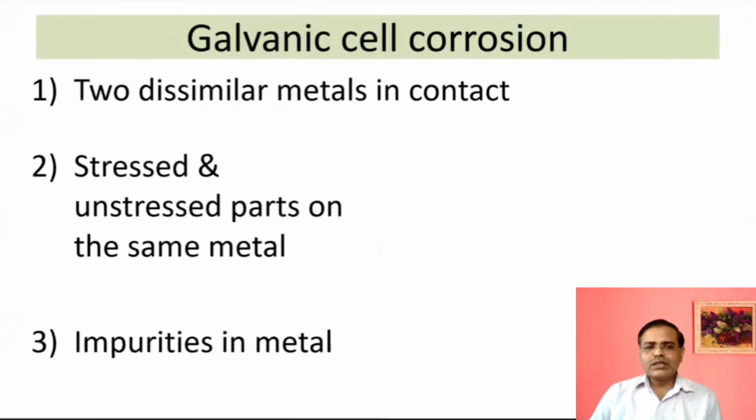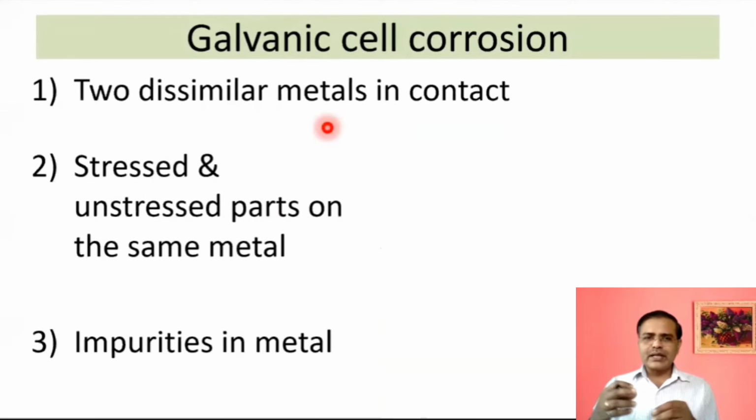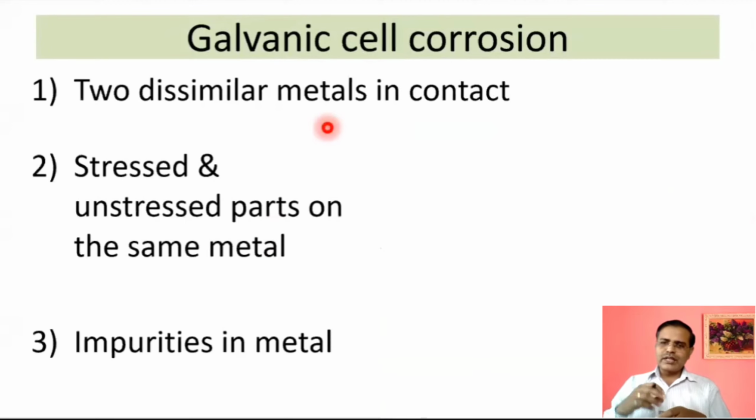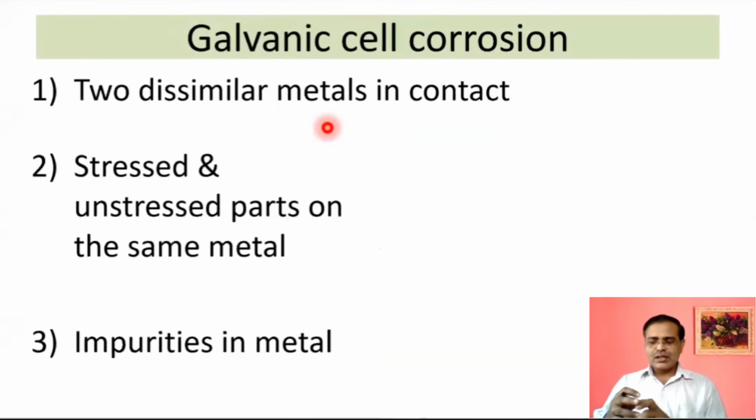How? When two dissimilar metals are in contact with each other. If two pipes are being connected, and one is, suppose, a steel pipe and the other is brass, any combination you can make. If two different metals are there, what will happen? These two different metals act as two electrodes. When water is flowing through that pipeline, there will be formation of a galvanic cell automatically.